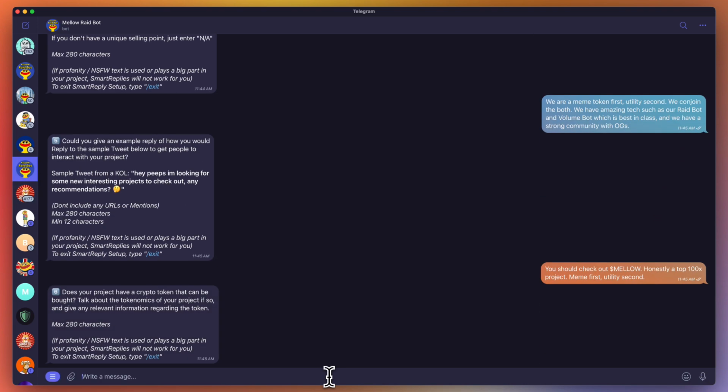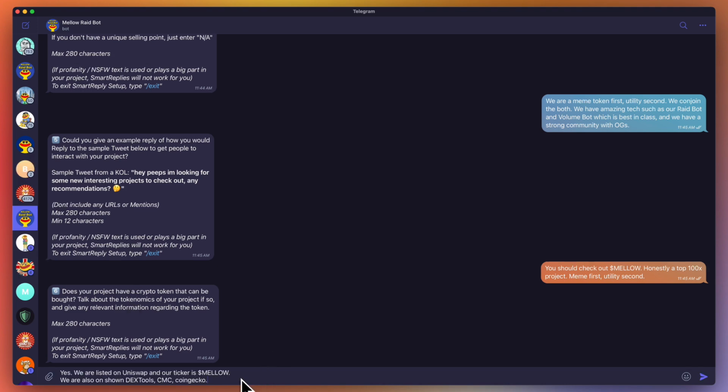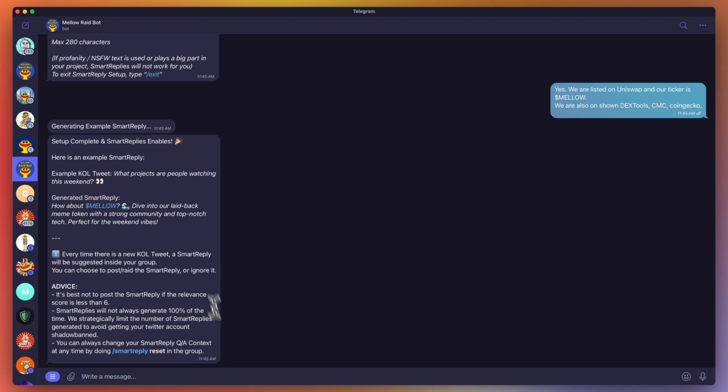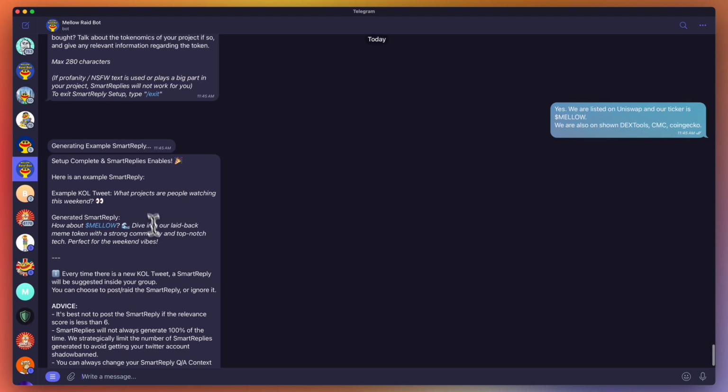Do that. And now it's going to ask us about the tokenomics, or whether our token can be bought for our project. Some projects might not even have a token yet ready to buy, so obviously you can choose what you want to write here. I'll paste that in. And now it's generating an example smart reply, and now it's done. So here's an example smart reply.